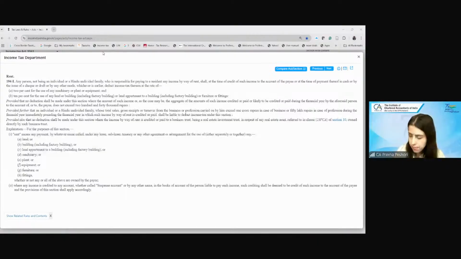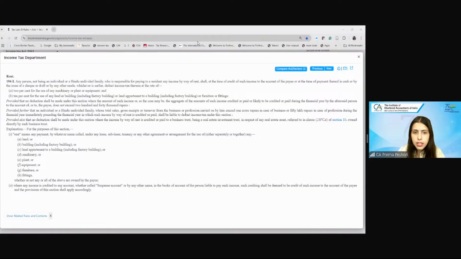Yes, please tell me. What do you think? Yes, passenger service fee, whether it requires the TDS, yes or no? So CBDT has again given a circular to that effect.